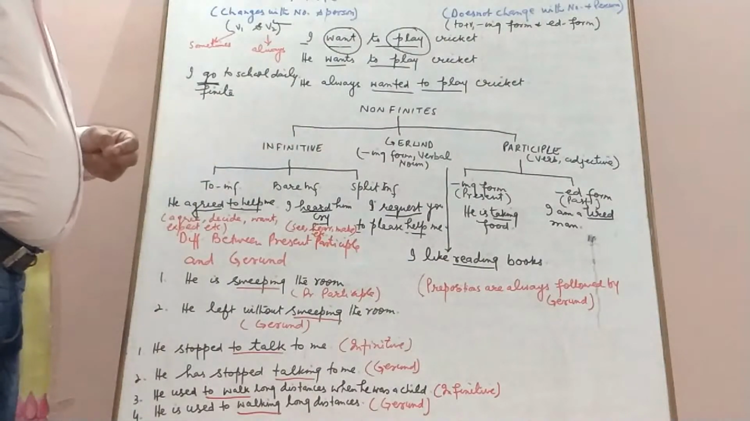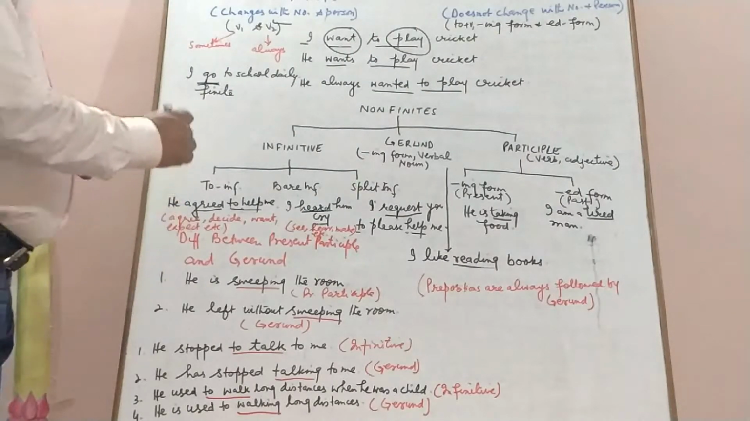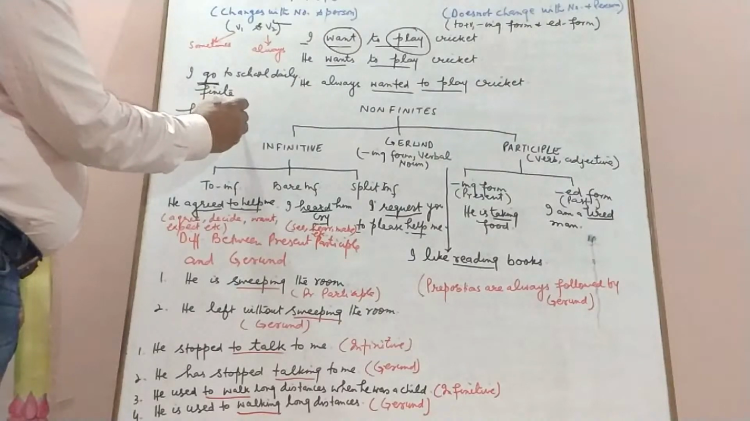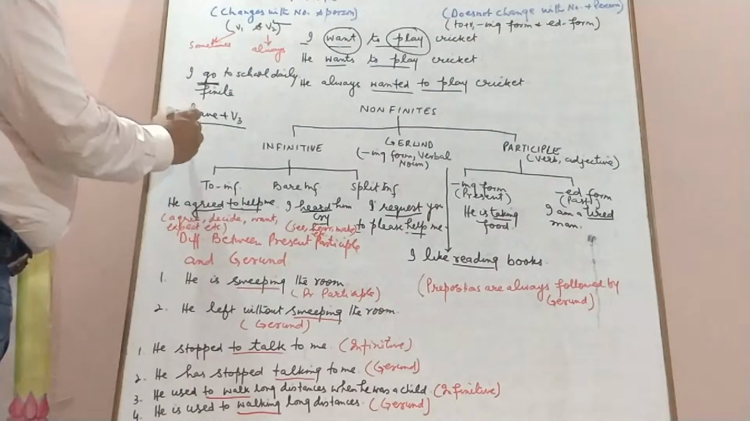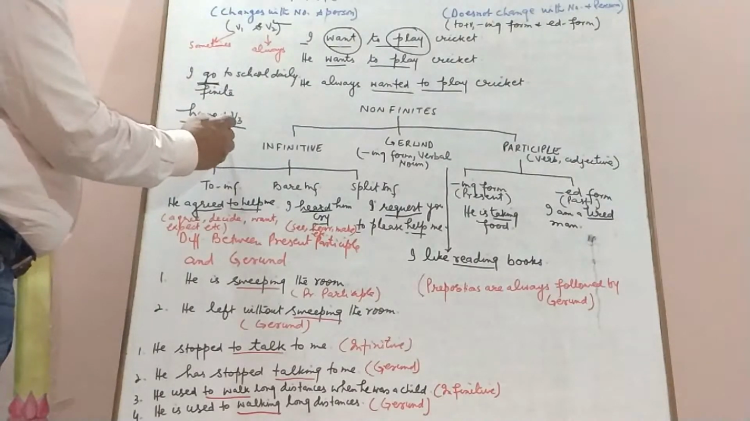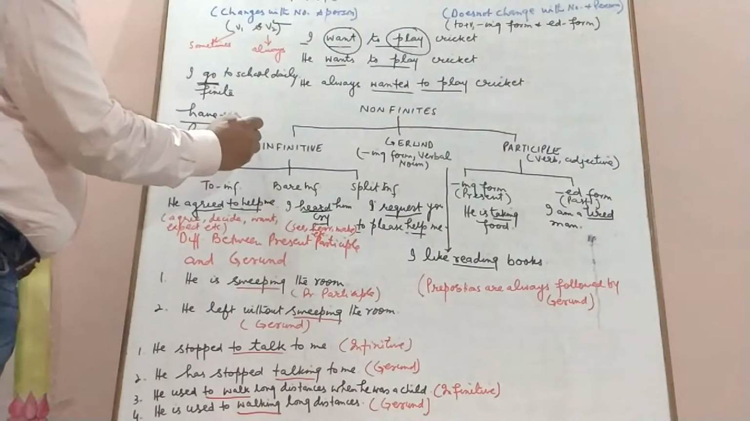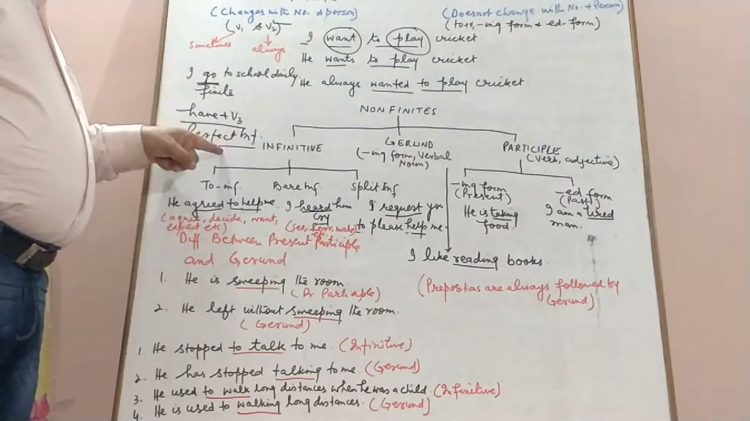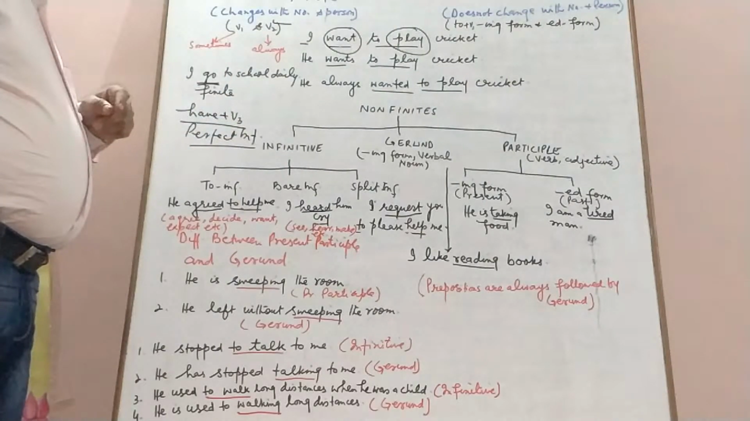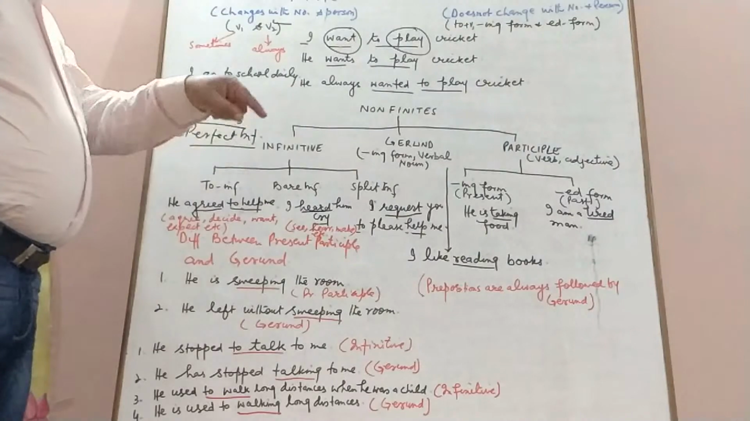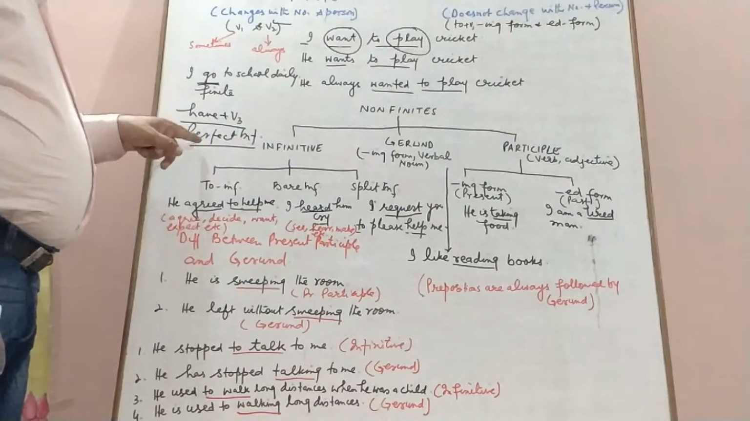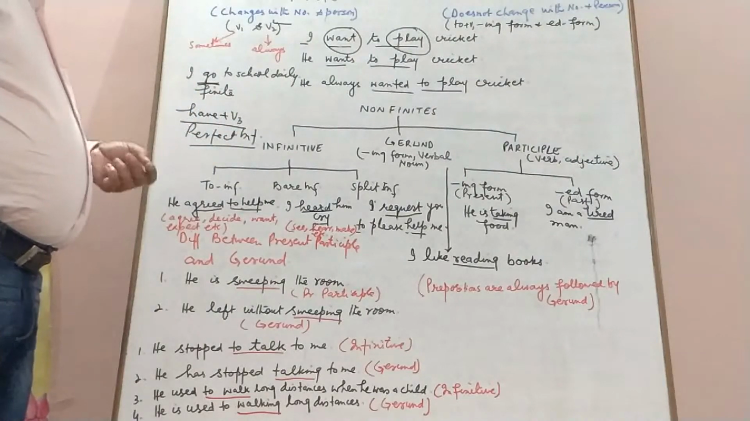Then we have another type of infinitive, that is have plus V3. We call it the perfect infinitive. For example, he will have eaten the food. She will have won the first prize. So have plus V3 is also known as the perfect infinitive.